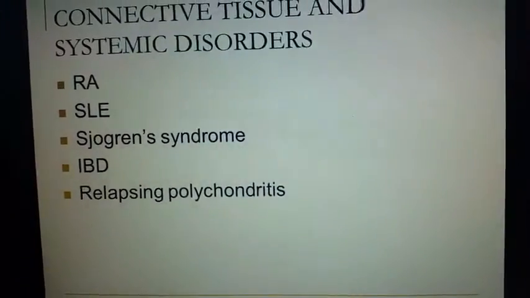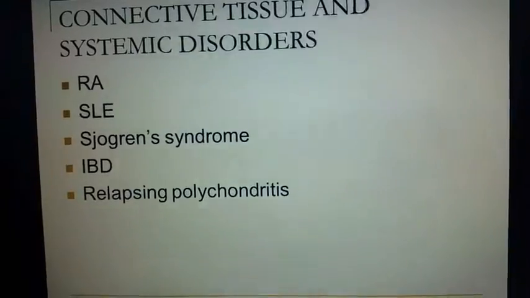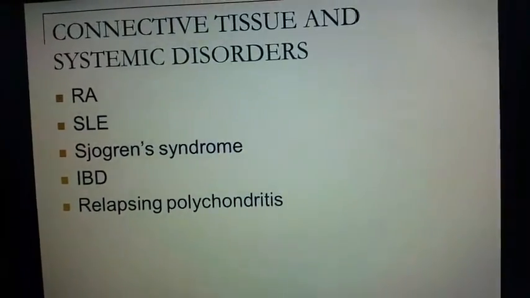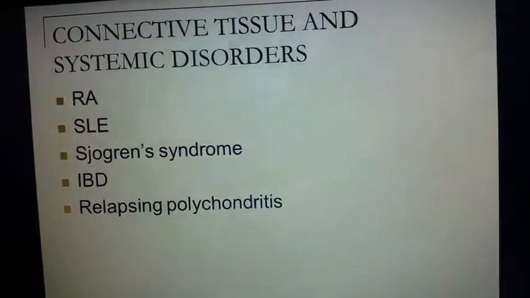The connective tissue and systemic disorders which lead to bronchiectasis include rheumatoid arthritis, SLE, Sjogren's syndrome, inflammatory bowel disease, and relapsing polychondritis.